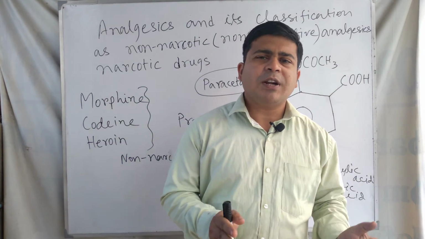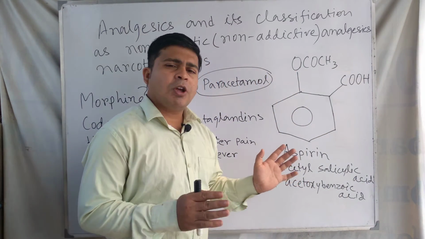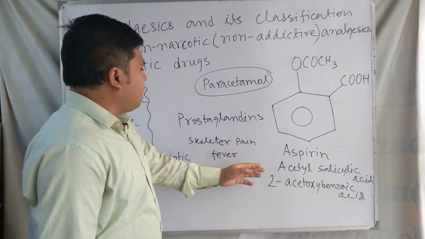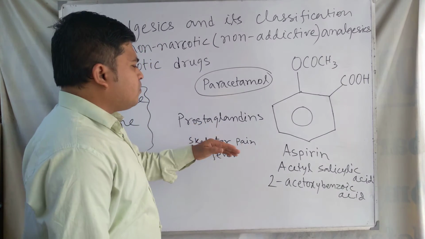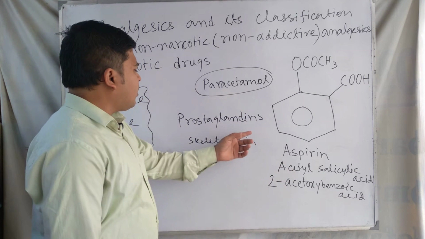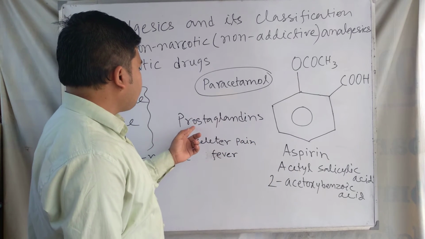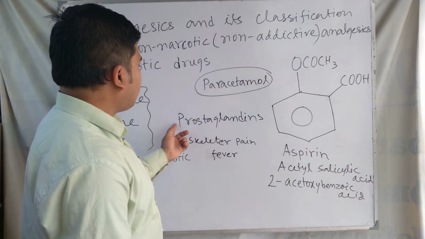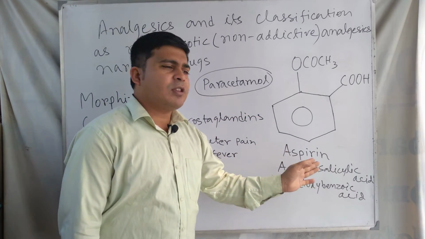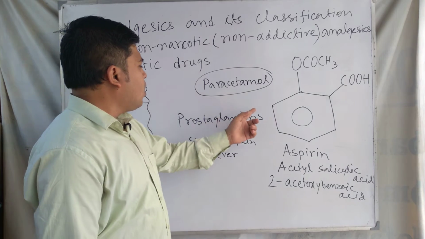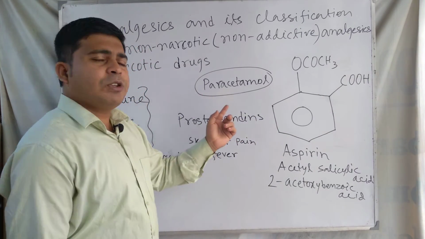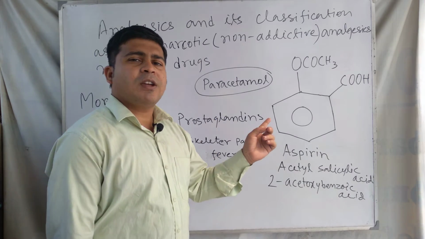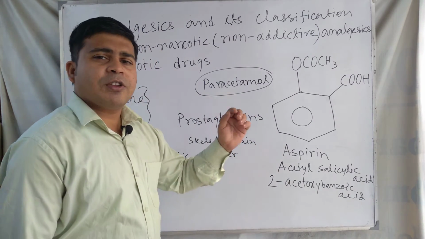What do these drugs, aspirin and paracetamol, do? Aspirin inhibits the formation of a chemical called prostaglandins. Aspirin inhibits the synthesis of prostaglandin, which generally causes inflammation in tissue and causes pain.